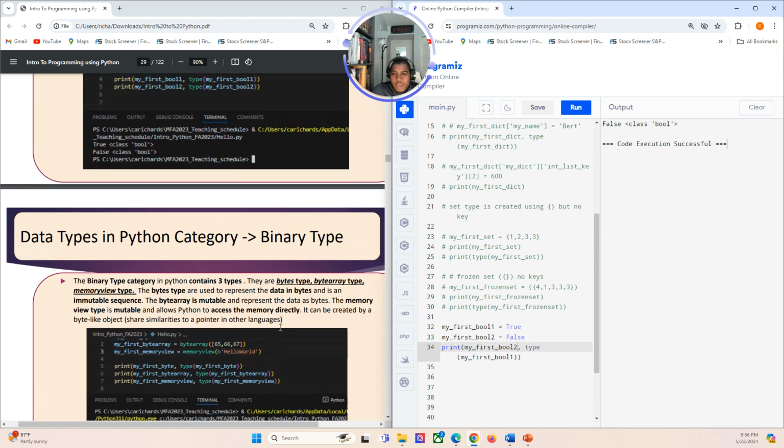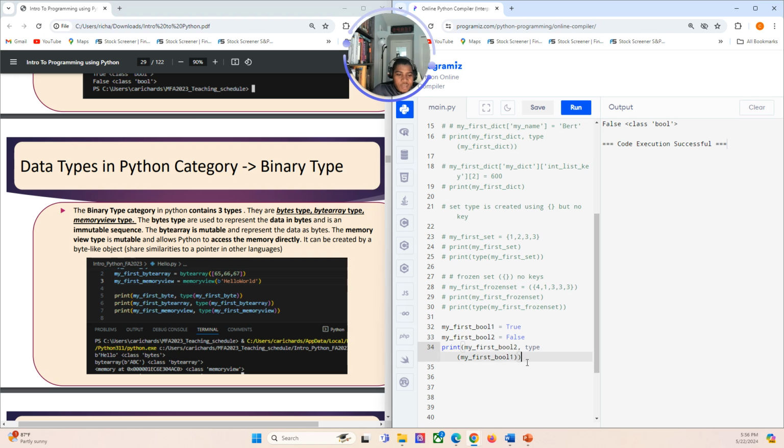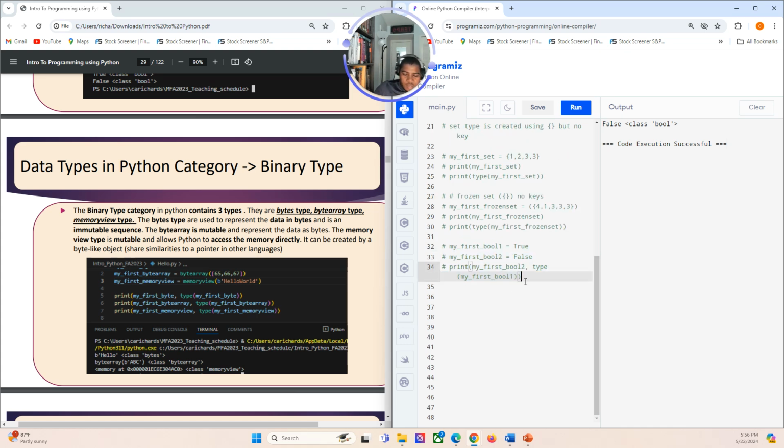Okay, so the next type we have is binary types. So these are like stream, right? If you need a binary stream in some cases, okay, maybe electronic cases.